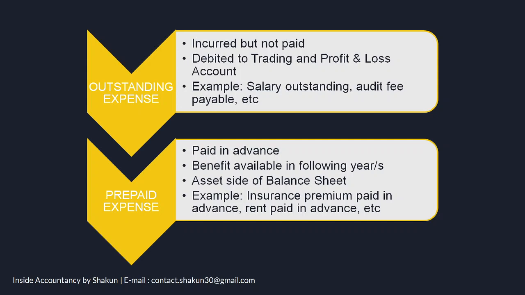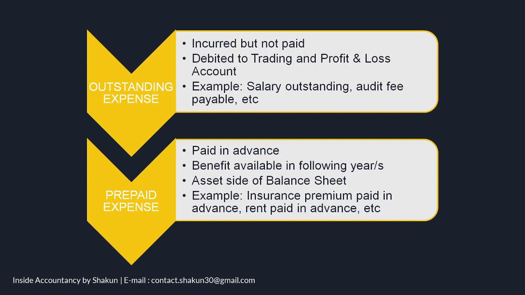Now, let's take an example. For example, if insurance premium is paid in advance, let's say the insurance premium has been paid for 1 year till 1st of October. Now the accounting year ends on 31st of March. Right? Every accounting year, the financial year, starts from 1st of April and ends on 31st of March.